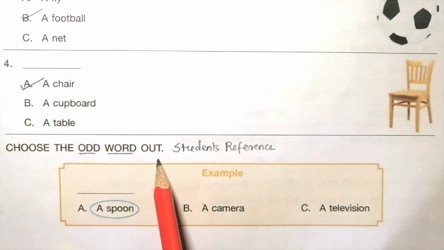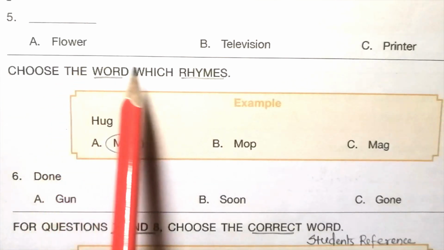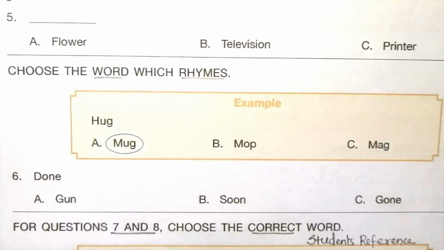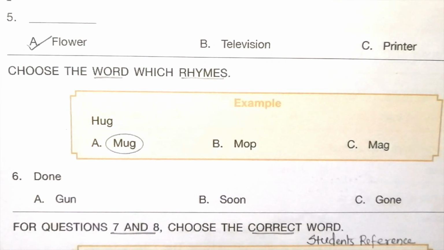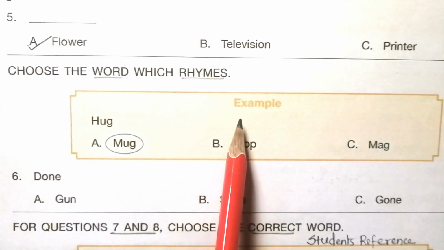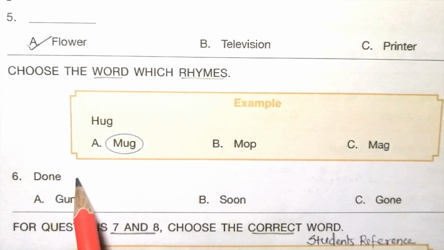Choose the odd word out. Example: a spoon, a camera, a television. The answer is a spoon. 5. Flower, television, printer. The odd one out is A, flower. Choose the word which rhymes. Example: hug, mug. 6. Done. Gun, soon, gone. The answer is A, gun.